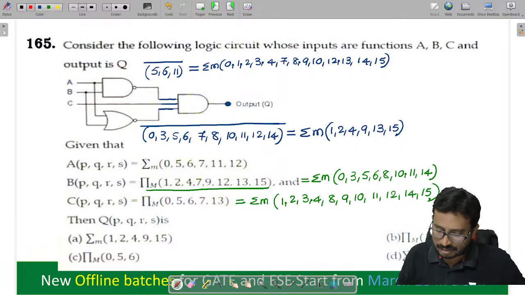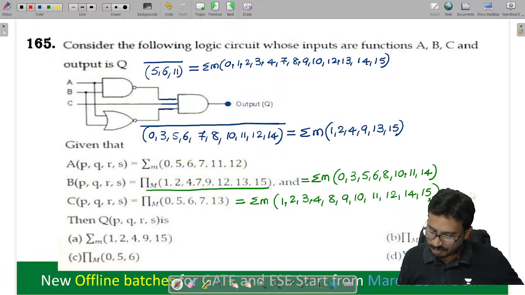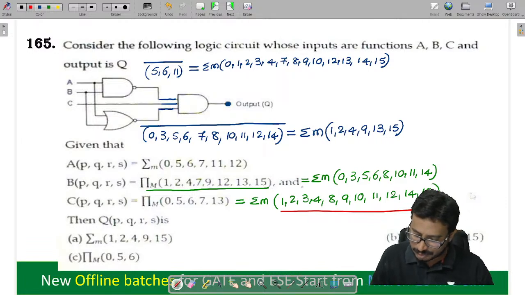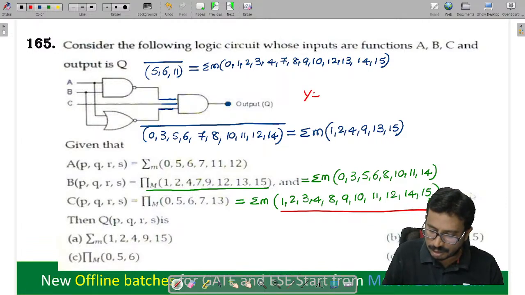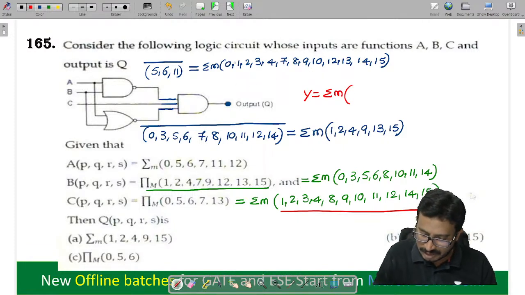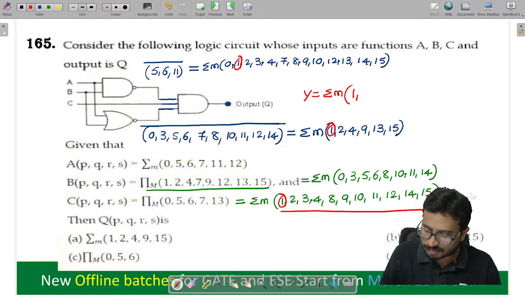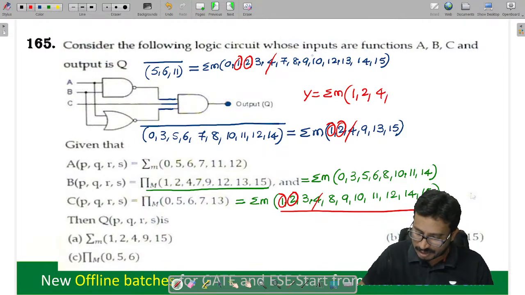Common for this, all these things will come. Common things, you tell me now. Yes, now you see the common things here. 0, no 0. So finally output के minterms बोलिए, what will we get here? 0 not there. 1 is there now. Here 1 is there, here also 1, here also 1. So 1 will come. Yes, 2 here and here 2, here also 2. So 2 will come. Next what else, you tell me? 3, no 3. 4, yes, 4, 4, 4. Here also 4 is there.